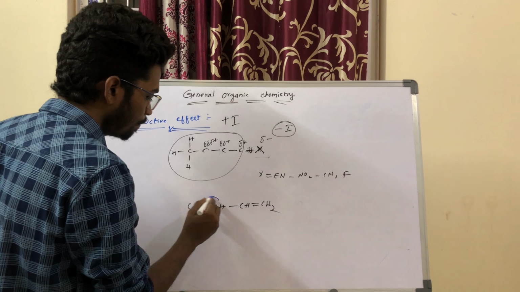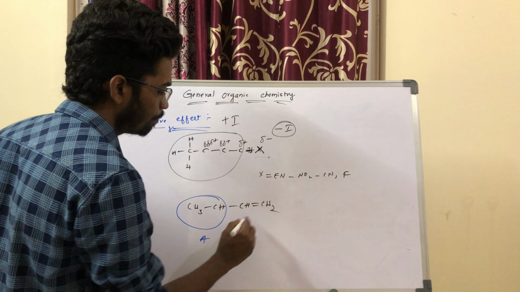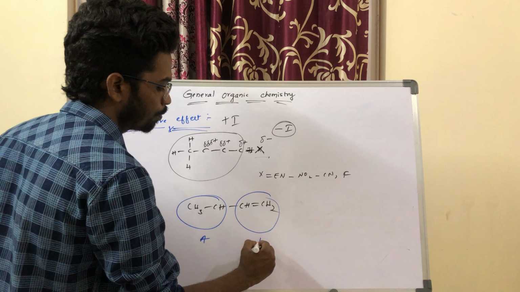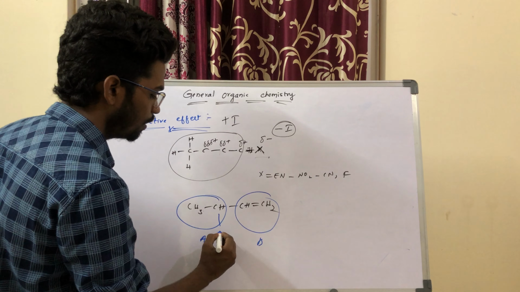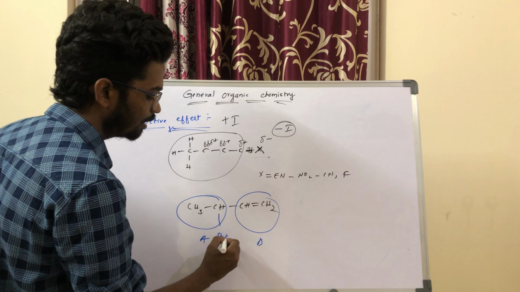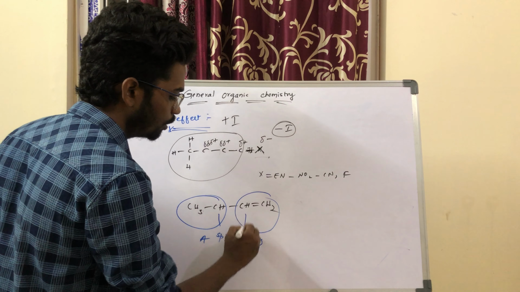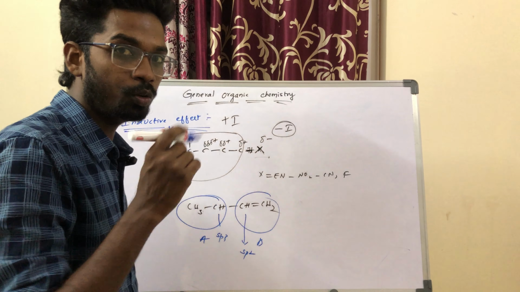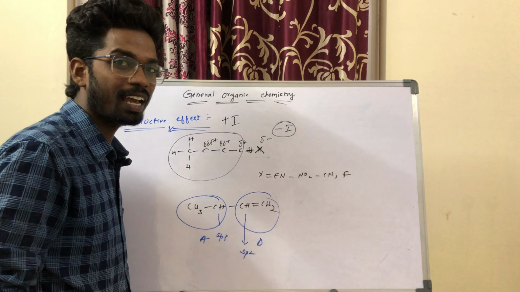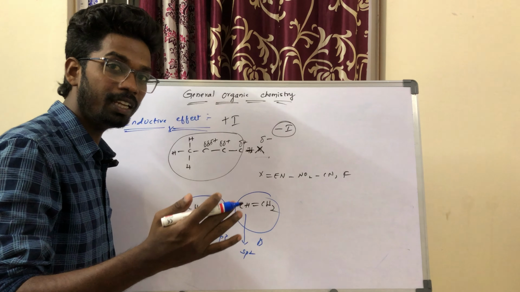You can consider these are all under A. These are all under B. So which one is plus I, which one is minus I? You can take this carbon, it has sp3 hybridization. Here you take this carbon having sp2 hybridization. I think you know that if s character increases, electronegativity increases.